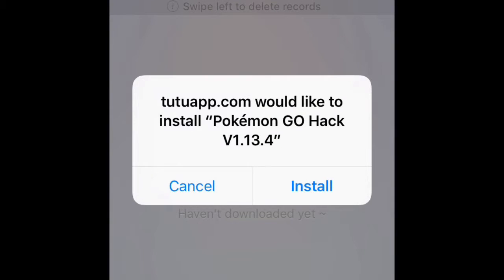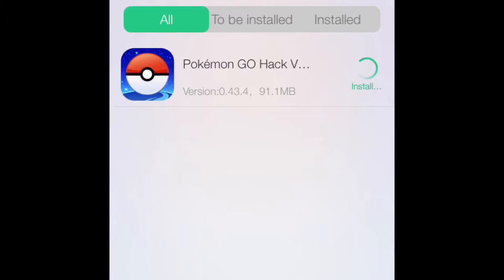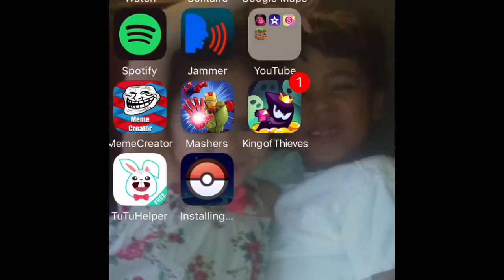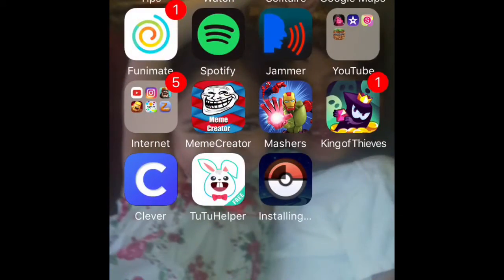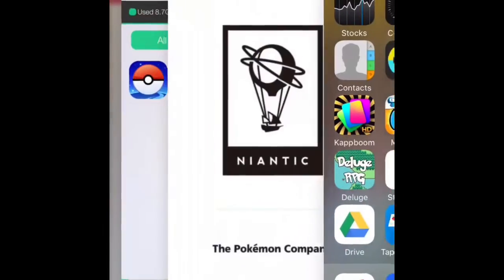Okay, watch. Tutuapp would like to install Pokemon Go. What you want to do is click install. Go to manager, and then it's installing. As you can see, there it is. It's installing right now, so let's get that going, hopefully. Yeah, it's almost done. As you can see, this is a normal version.